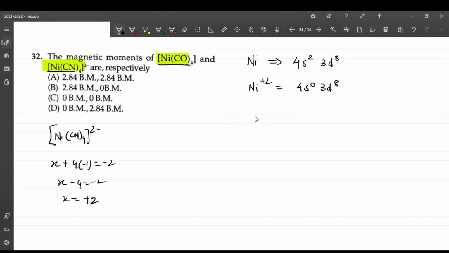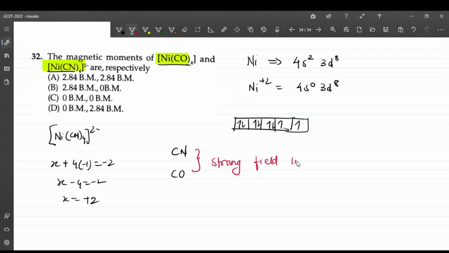A d8 configuration, if you write it normally, has the d orbitals 1 2 3 4 5 6 7 8. But both cyanide and carbonyl are strong field ligands.